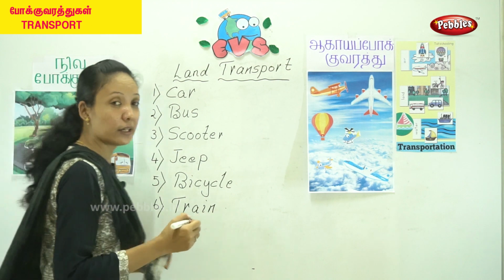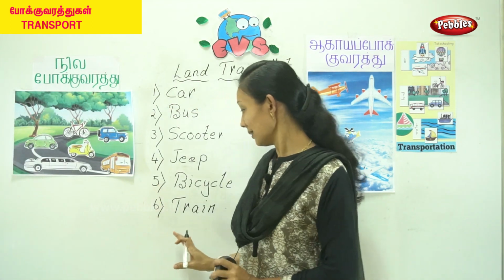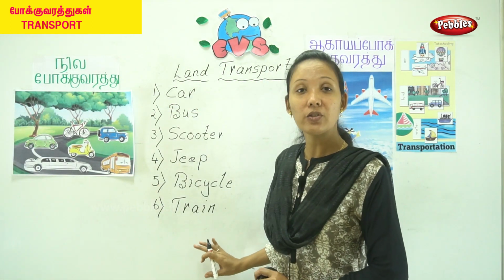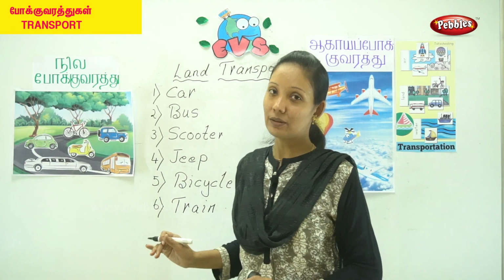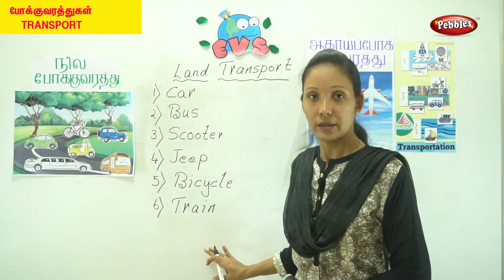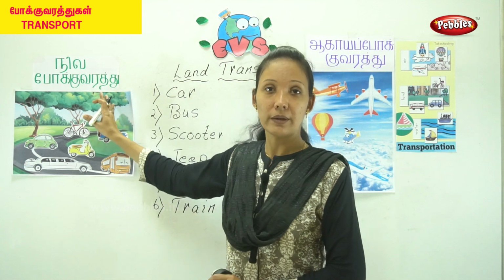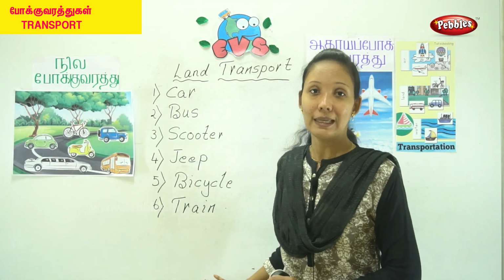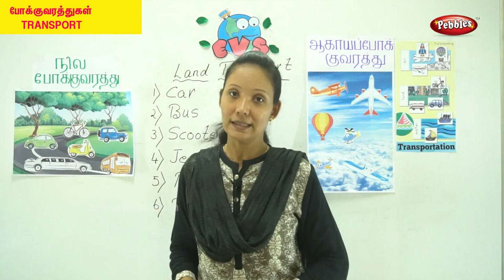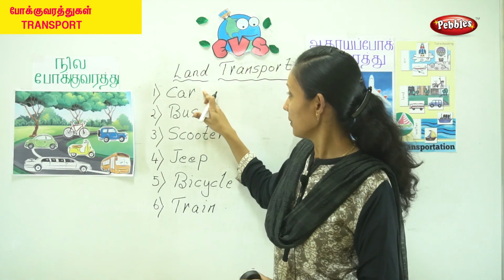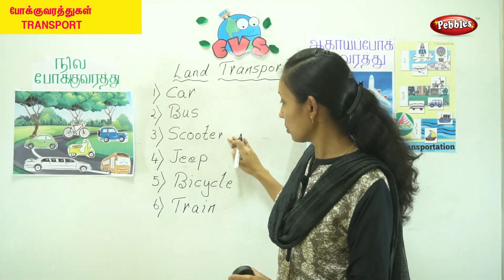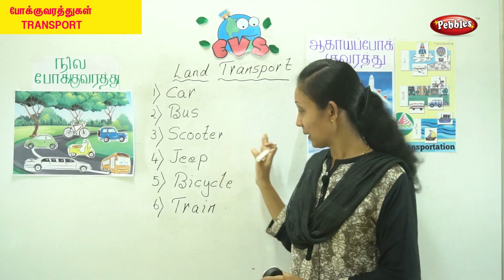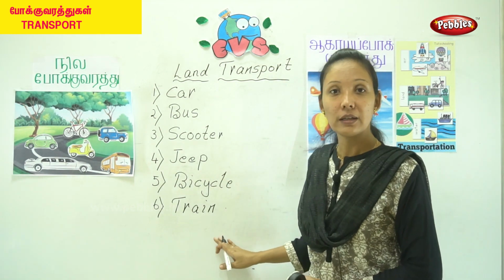Okay, and so on. Now train also is a land transport, but the train runs on the tracks. But train is also land transport. Does a train run on the road? No, it goes on the tracks. So you have car, bus, scooter, jeep, bicycle, and trains.